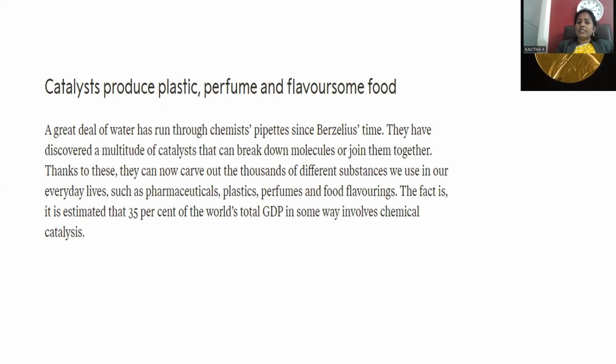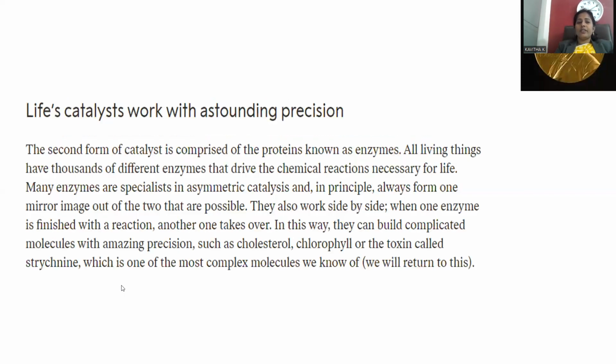That might be an industry, a food processing device, polymer synthesis, or pharmaceuticals. Everywhere, in order to speed up the reaction, the addition of catalyst is preferred. That's the reason why its presence is also part of the gross domestic product. So this is not a small amount. To this extent catalyst is important, right?